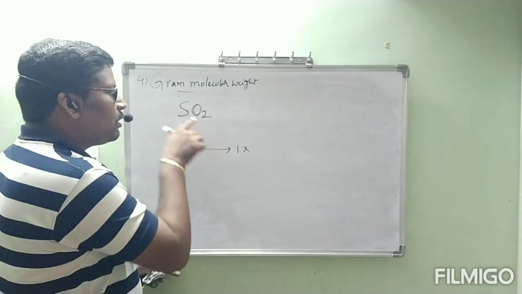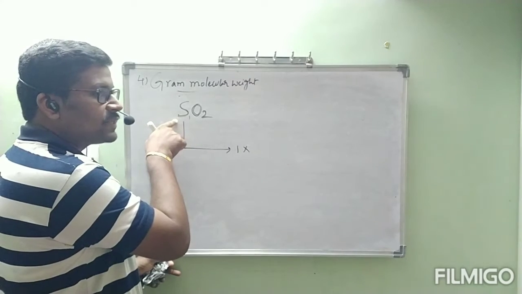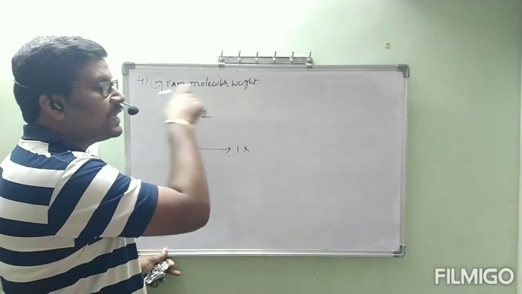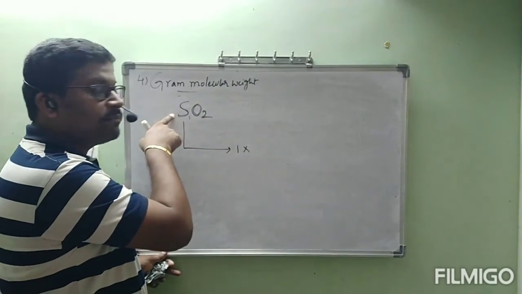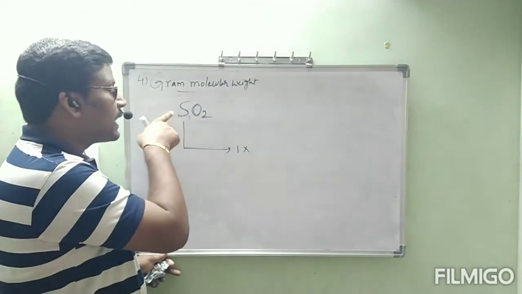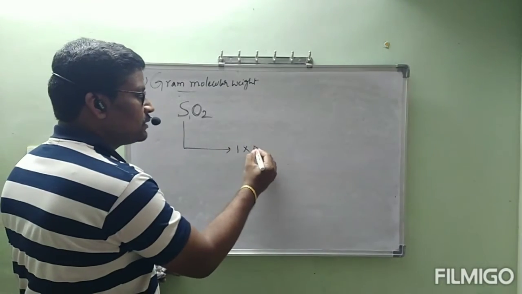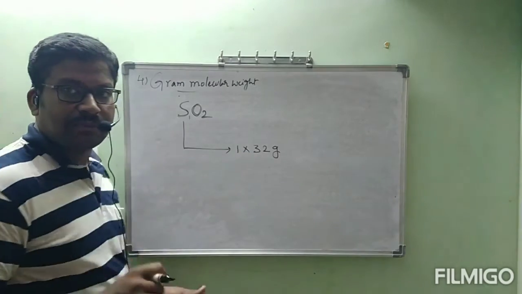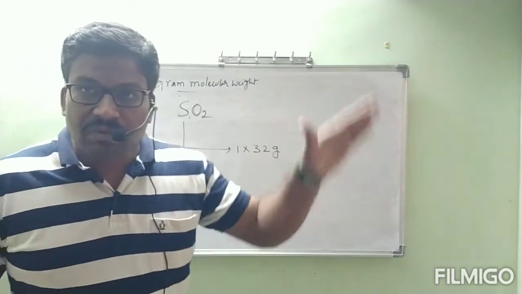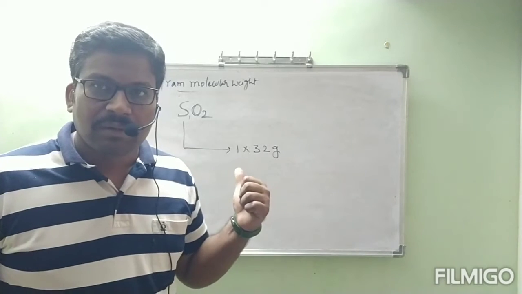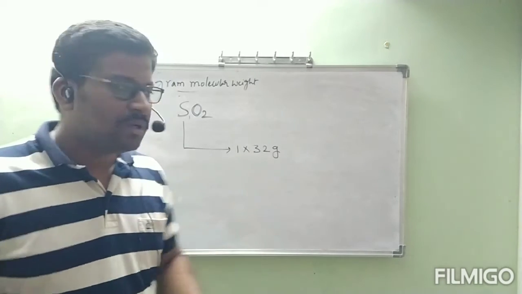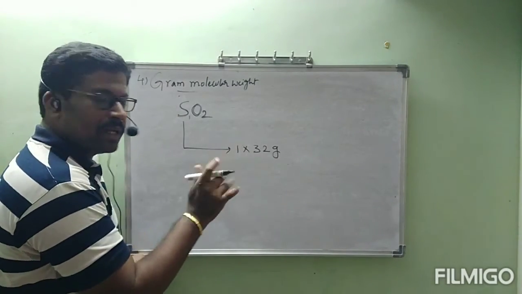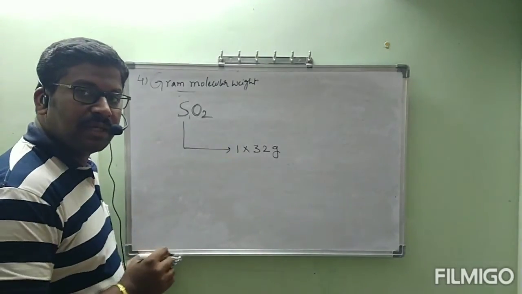1 into, what is the gram atomic weight of sulfur? Because we are finding gram molecular weight now, we have to take gram atomic weight only. Gram atomic weight of sulfur is 32 grams. I gave the table column, first 20 elements. Sulfur is the 16th one. Check that once, that is 32 grams. How many are contained? 1. So 1 into 32 grams. Okay, next. Oxygen. How many are there? 2.